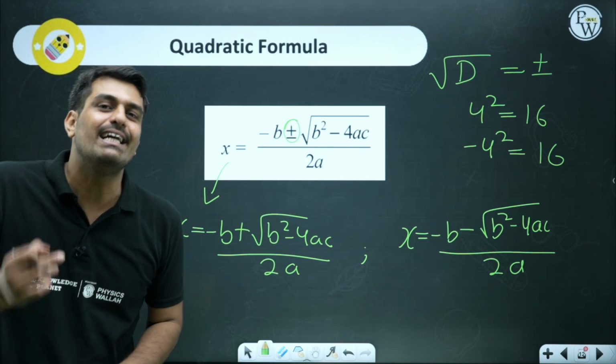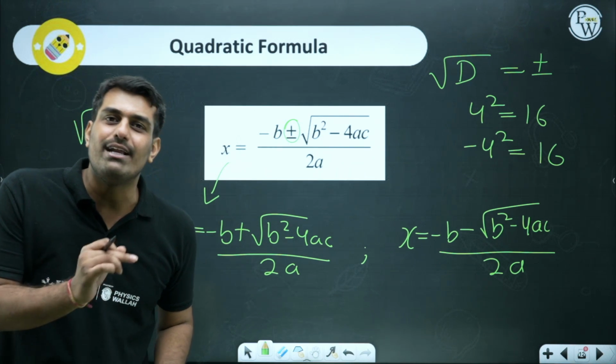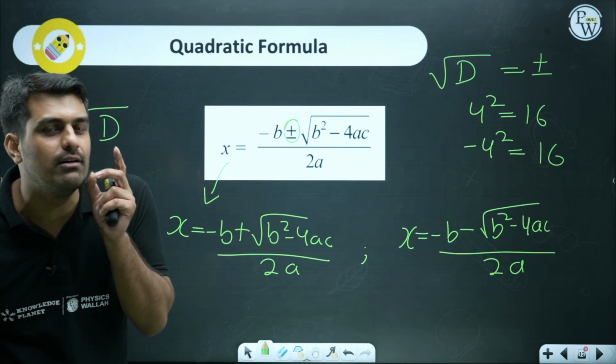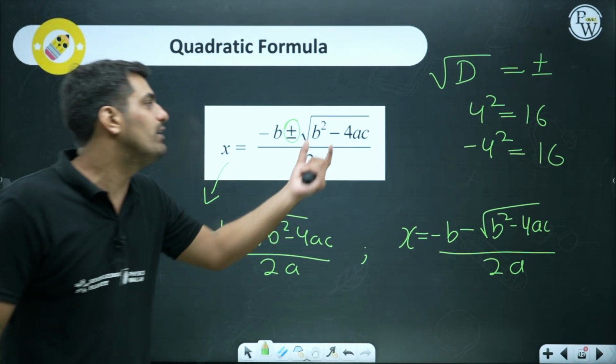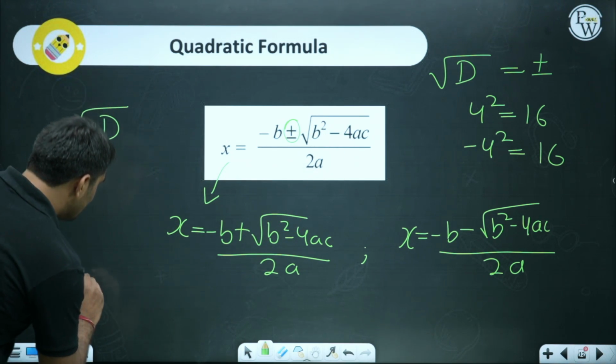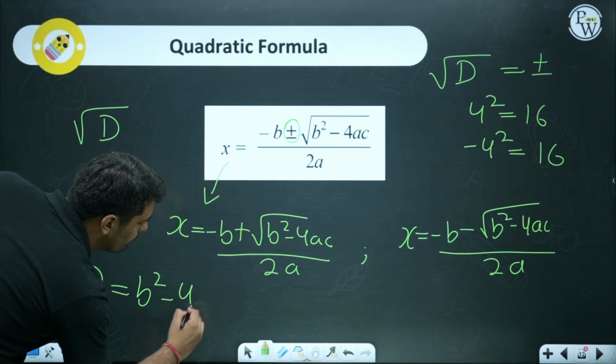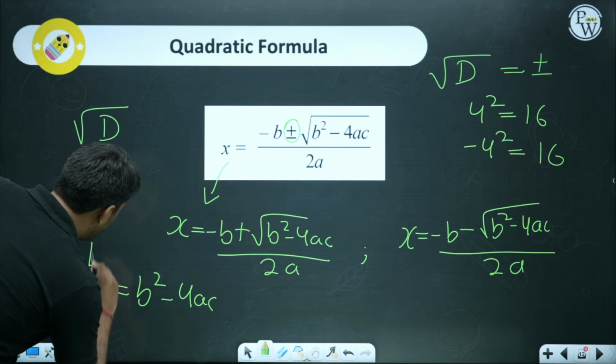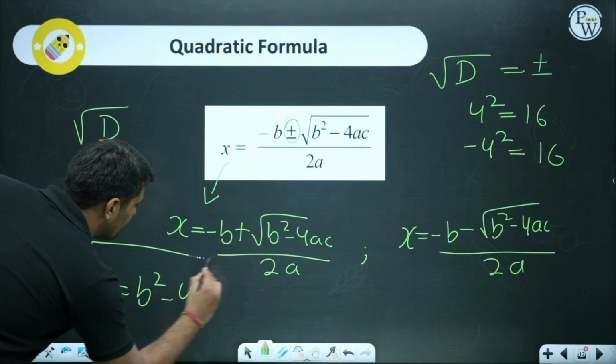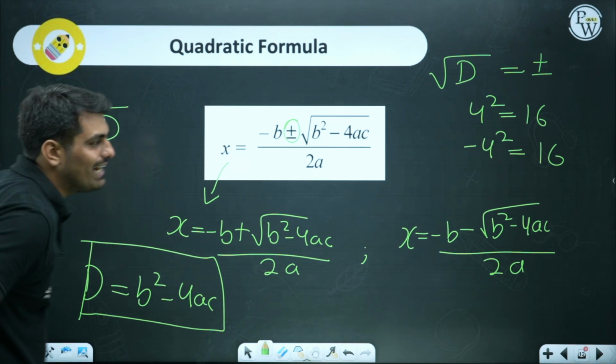Because if, let's say, the value of D comes out to be 225, you can directly write 15 over there, because the square root of D is what you need to check for. So D is nothing but the value of b square minus 4ac. In the next 15 to 20 minutes, I'll talk about exactly D in more detail.